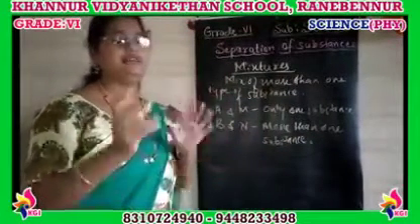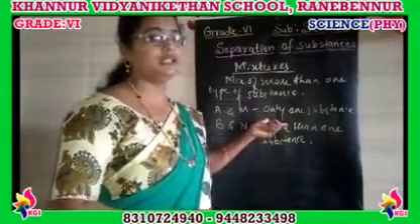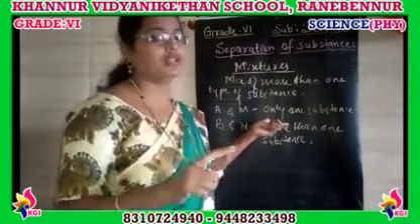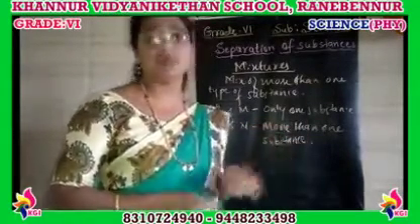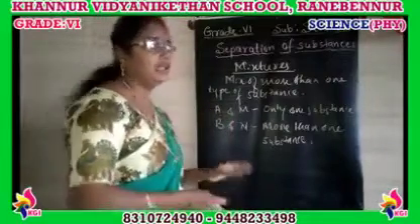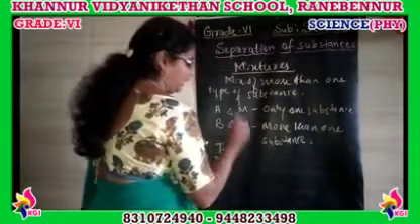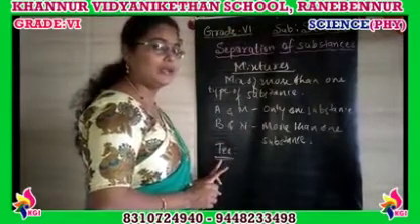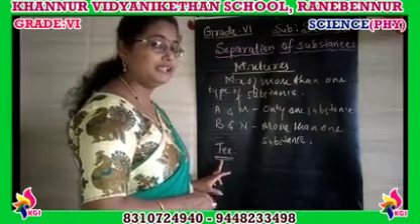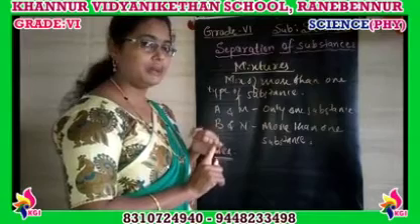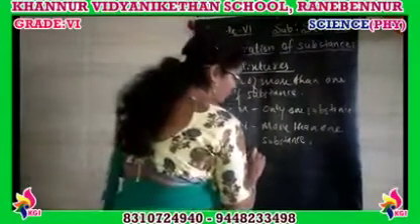So if anything contains only one substance, it is not a mixture. If anything contains more than one substance, it is a mixture. For example, I will consider tea. Tea is one thing, right? What does it contain? This tea contains water, tea powder and also sugar.